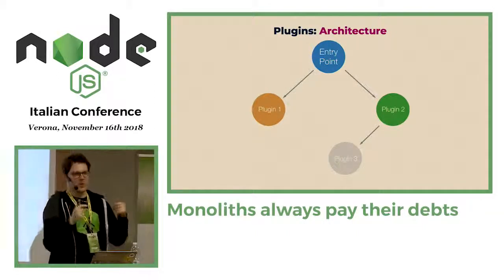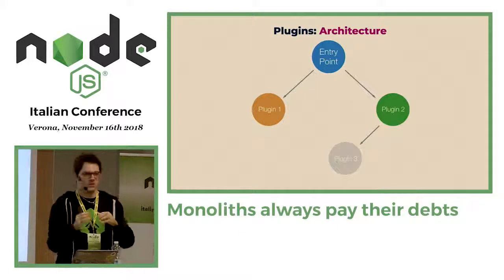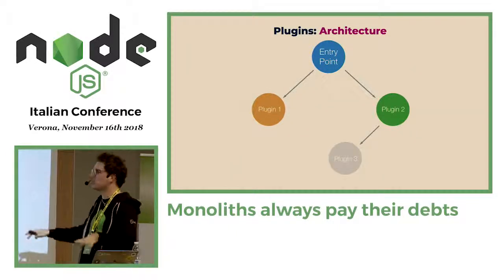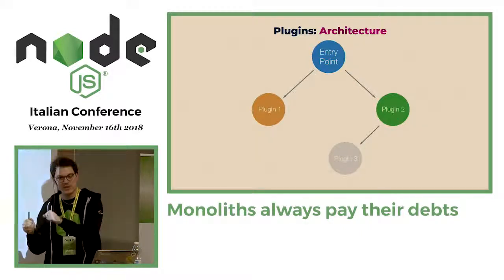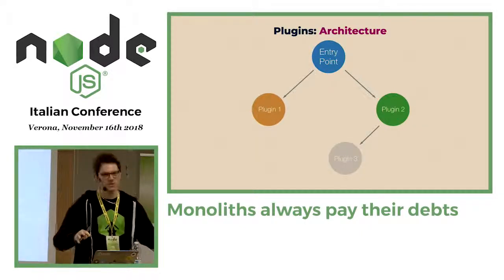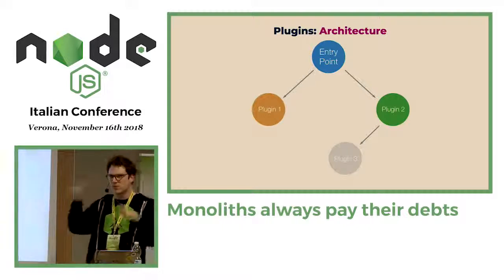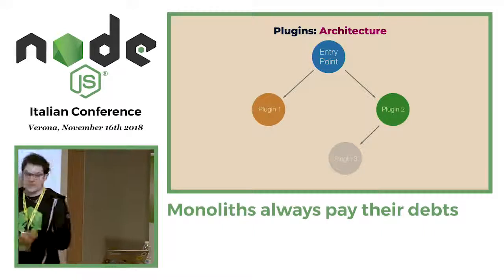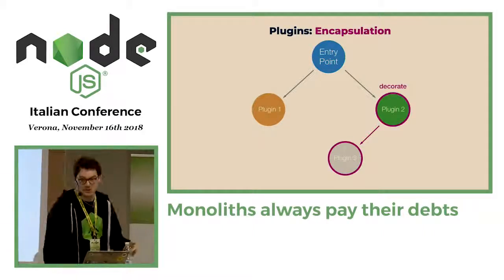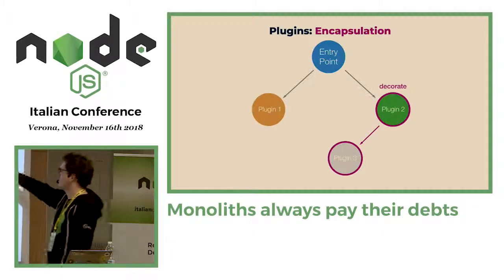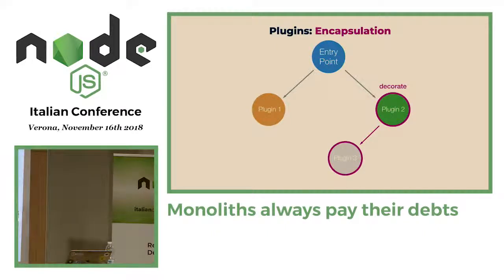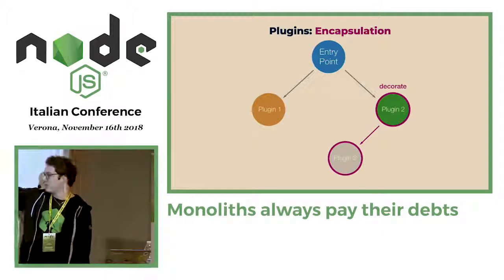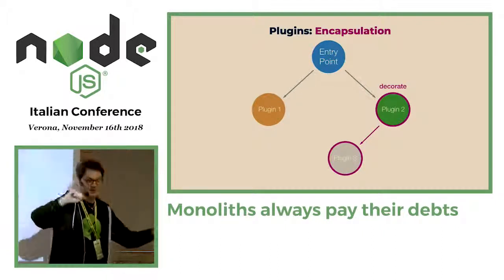The problem with a monolith is that when you add something, you start using it everywhere. It's like a hill. You start to spread across your code base, and when the time comes to split into a microservice architecture, it will be super hard because cross-dependencies mix the logic again. So the plugin architecture of Fastify enforces encapsulation. What does this mean? This means that if you are decorating the Fastify instance inside plugin 2, you will have this brand new API only inside plugin 2 and its children, not inside the parent.